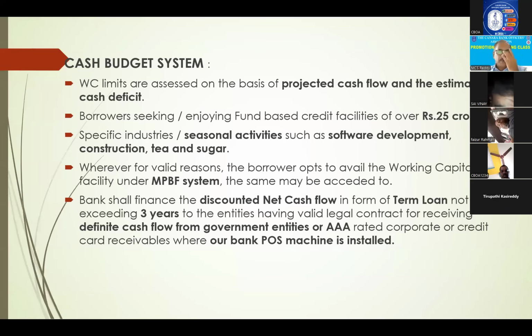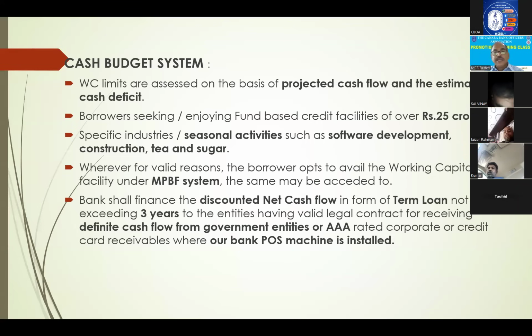Right? This is how we calculate the cash budget system. Borrowers seeking or enjoying fund-based credit facilities of over 25 crores are eligible. For specific industries, seasonal industries, in the cash budget method, this is a question asked several times. Applicability is for specific industries or seasonal activities such as software, construction, tea, sugar. NBFCs also you have to do under MPBF, the cash budget system only, NBFCs also.